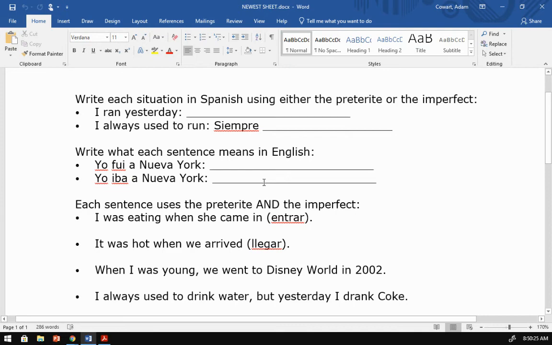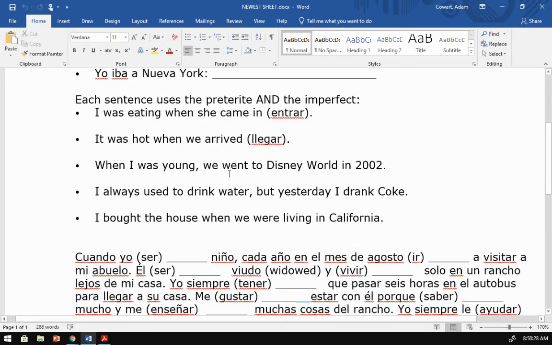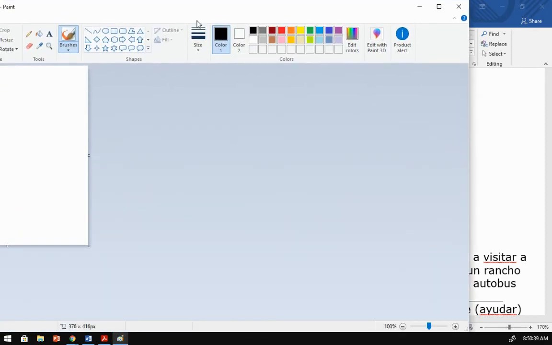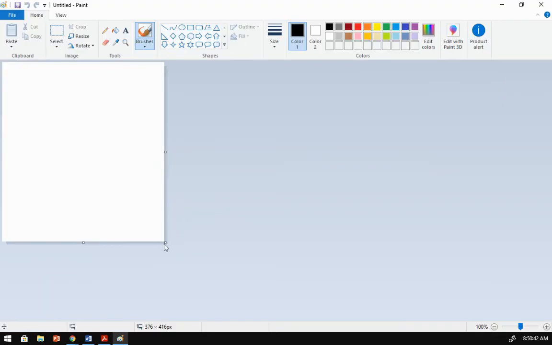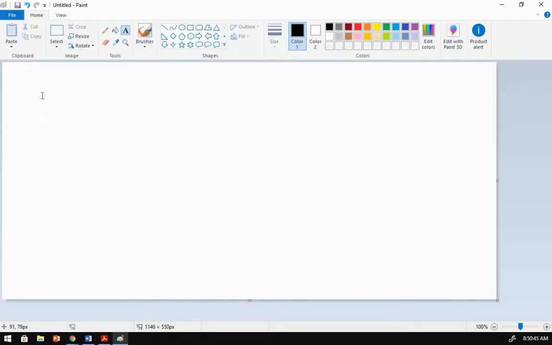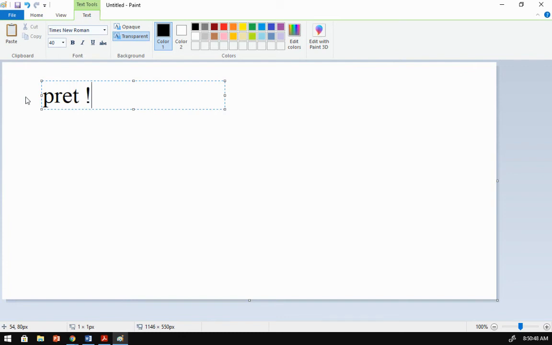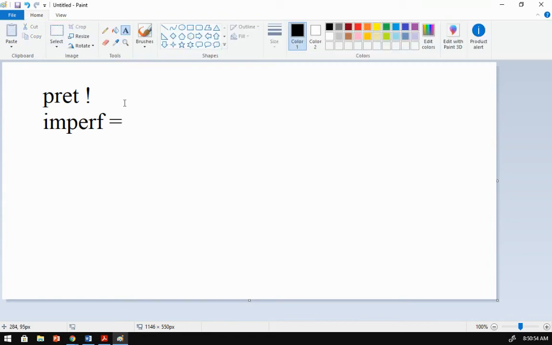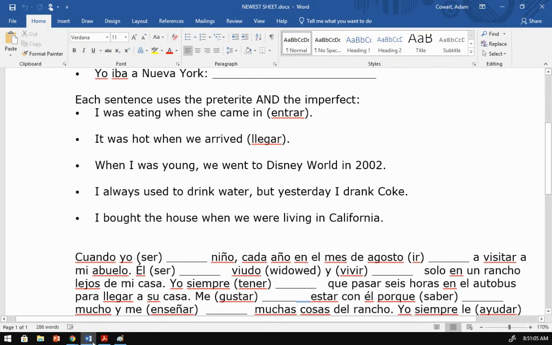All right, here you have translate to English. Now these are important. Let me try to explain this. Let me pull up Microsoft Paint. I like to use my professional tools here. Let's get professional here with some MS Paint. Okay, so a preterite action we'll call this. Imperfect action we'll call this. A preterite is something sudden. An imperfect is something that is kind of going along in the background. Let me show you an example similar to this.